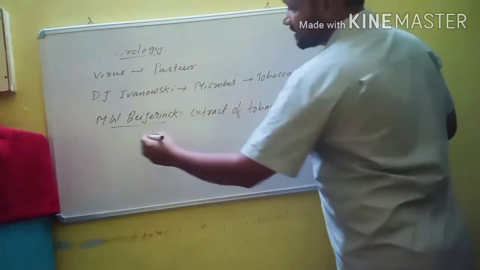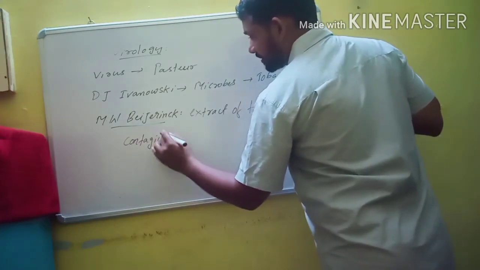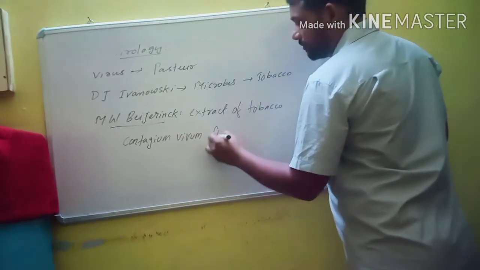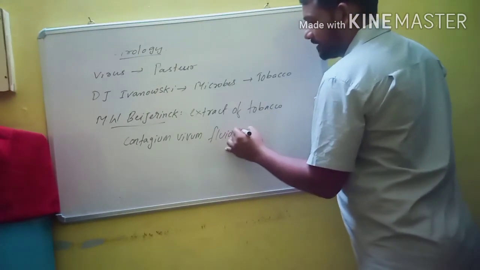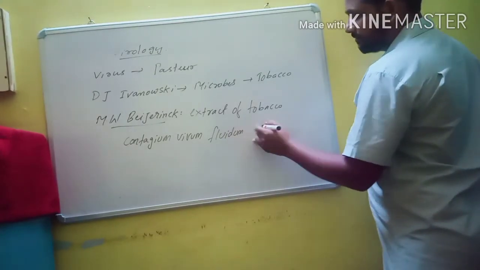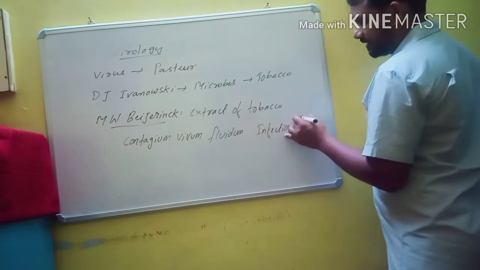Then these extracts are known as Contagium vivum fluidum. It means infectious living agent.